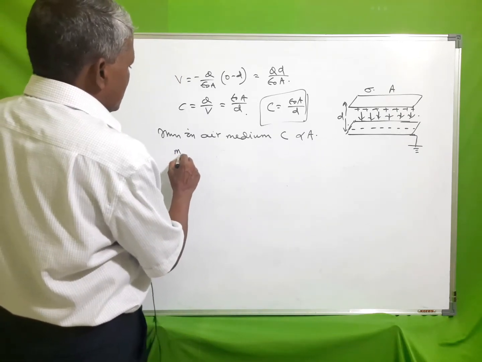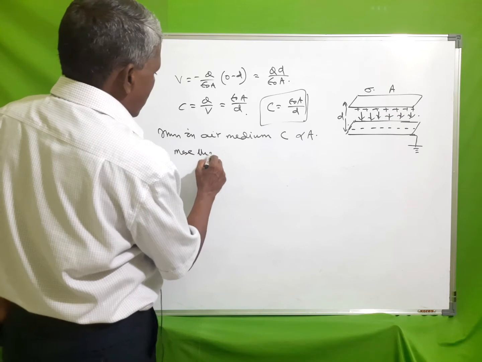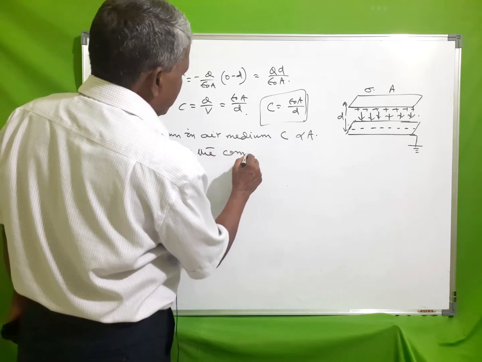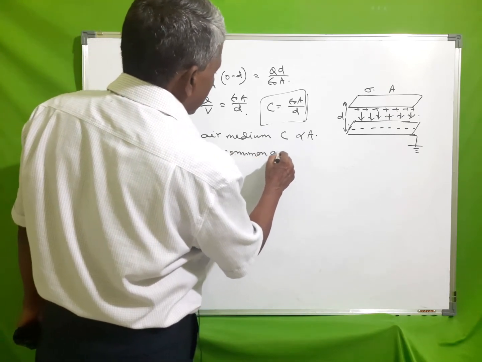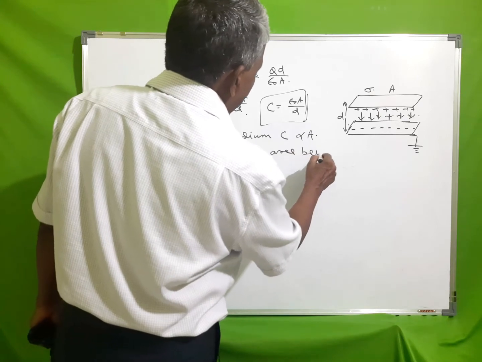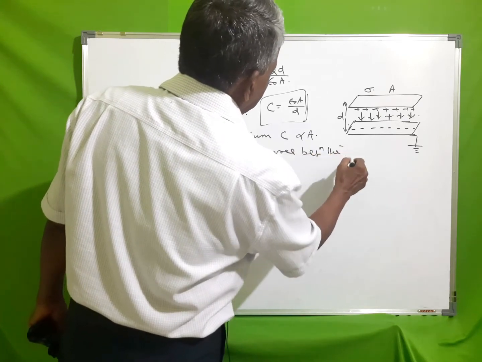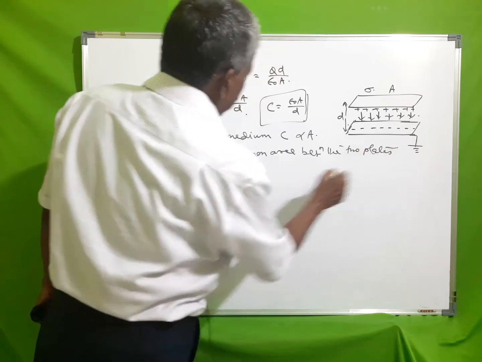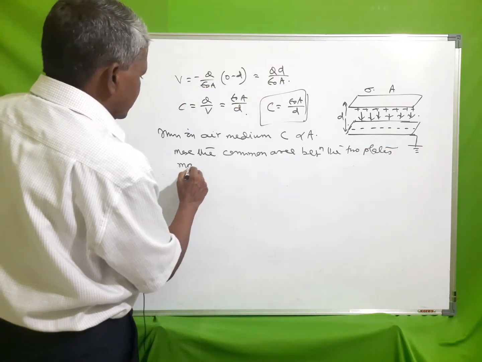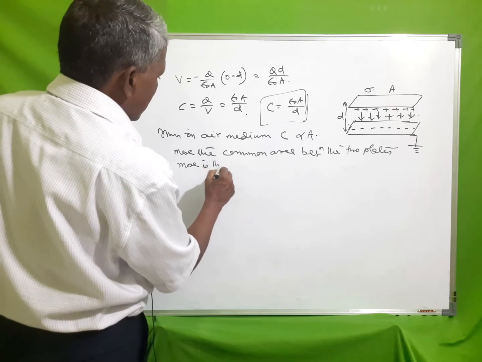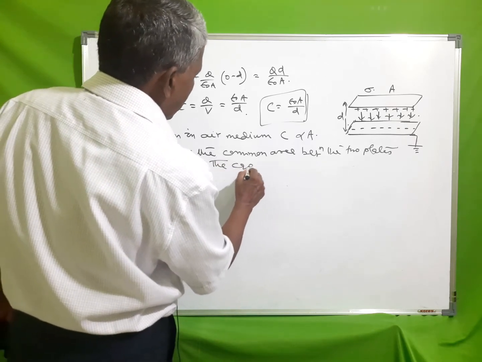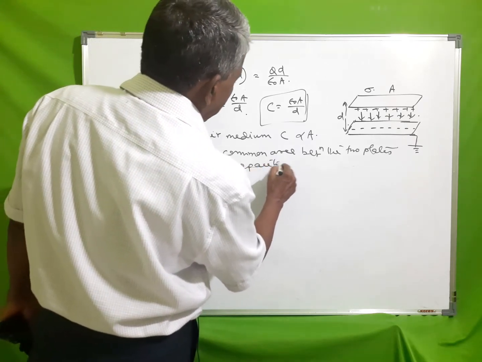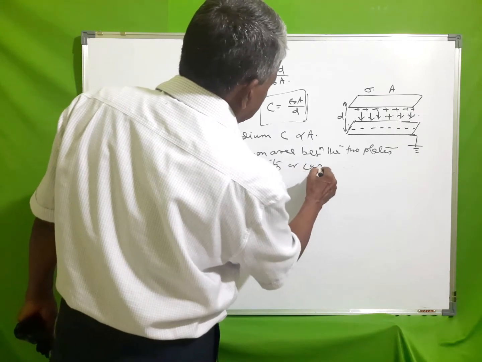The more the common area between the two plates, the more is the capacitance.